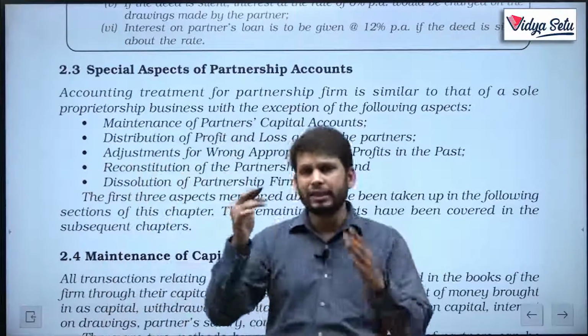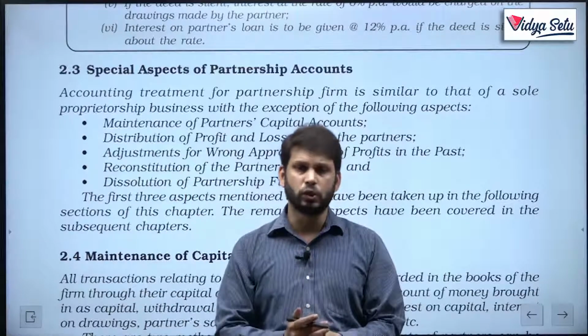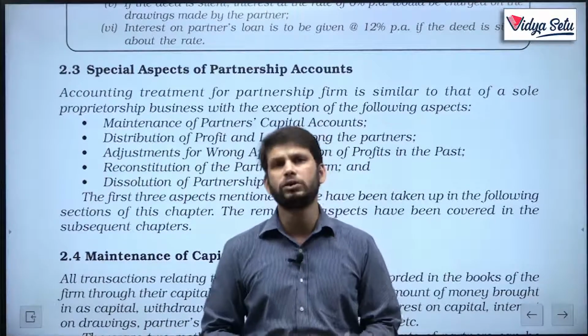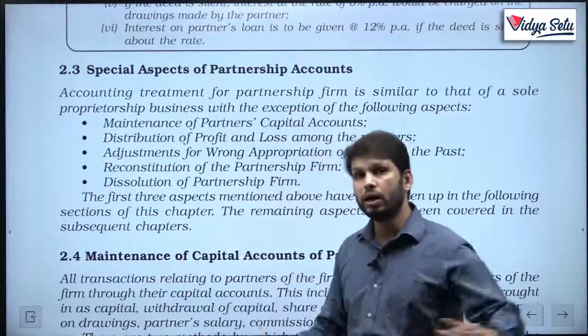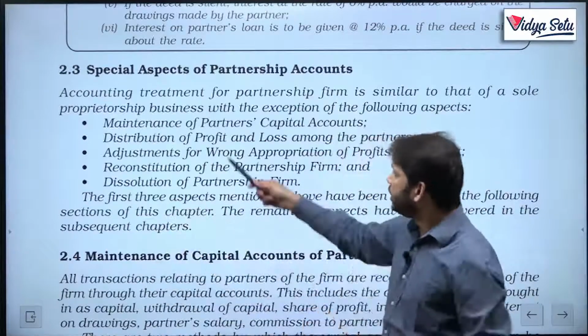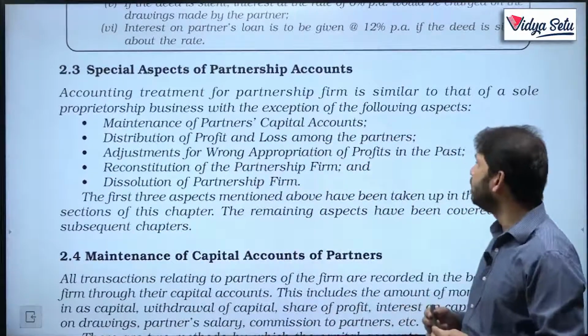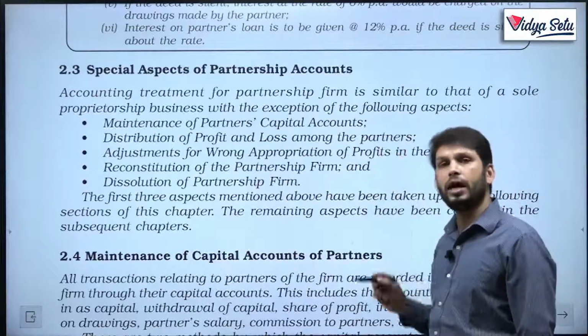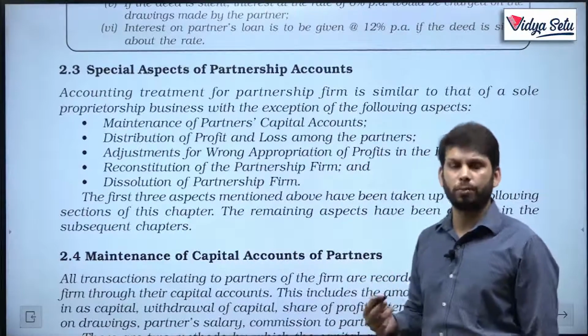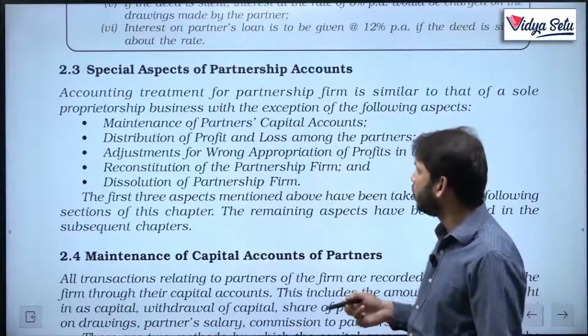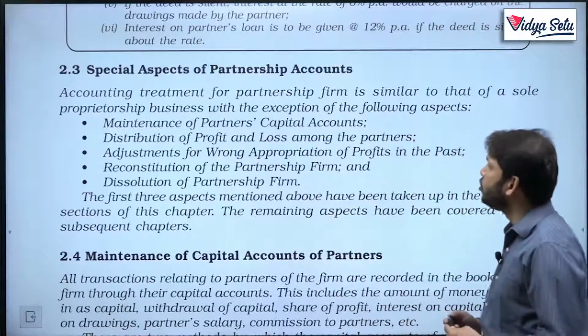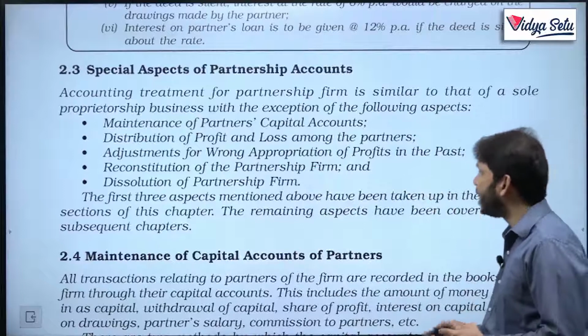So let's see, there are 3 partners, so we will make 3 capital accounts, one for each partner. We learn how to merge all 3. Then distribution of profits and loss among the partners. We also call it the P&L appropriation account, profit and loss appropriation account. Adjustments for wrong appropriation of profits in the past.